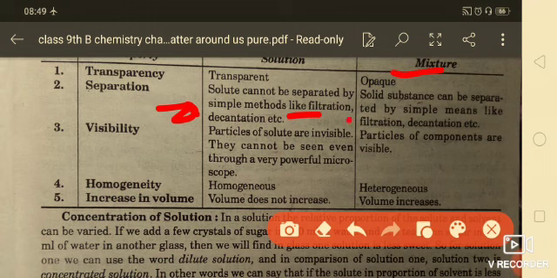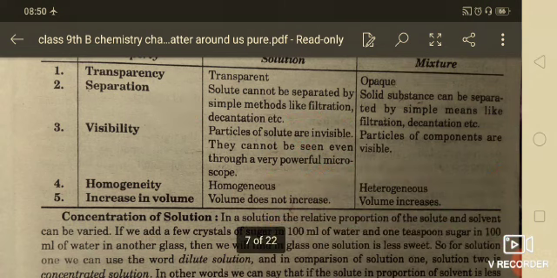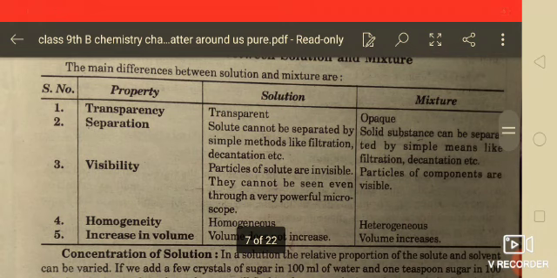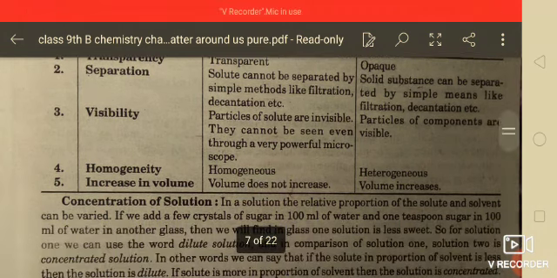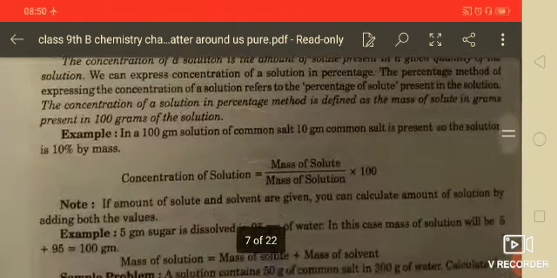And the particles of solute are invisible in a solution, but in a mixture the particles of components are visible. A solution is homogeneous but a mixture is heterogeneous. The increase of volume does not increase the solution, okay, but in the case of a mixture the volume increases. So this is the main difference between solution and mixture.